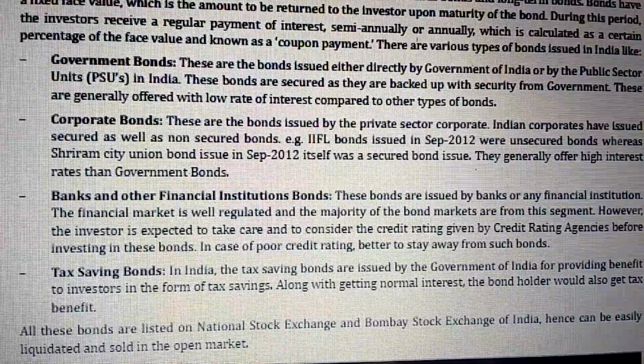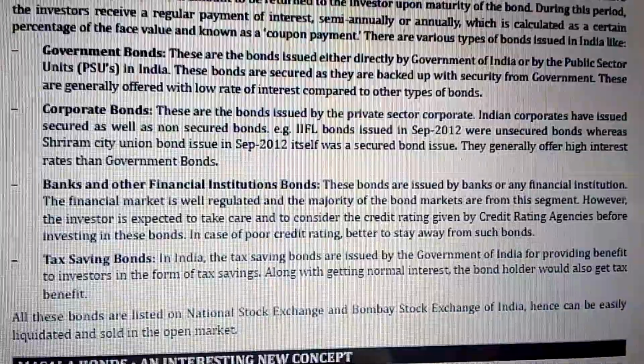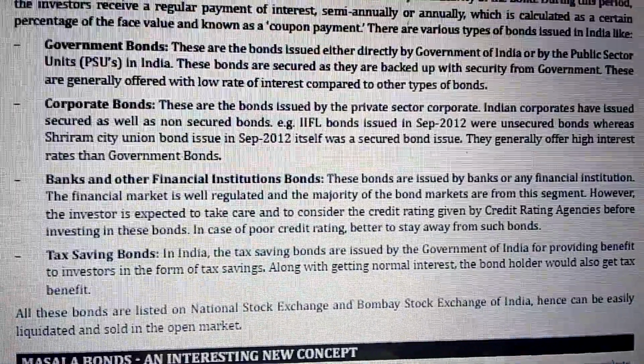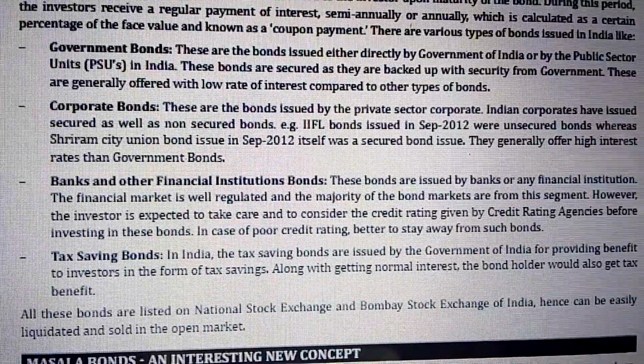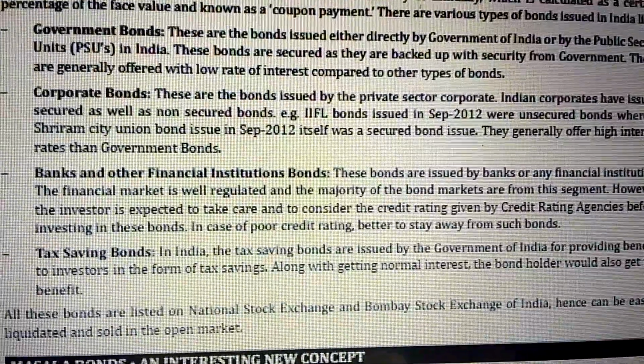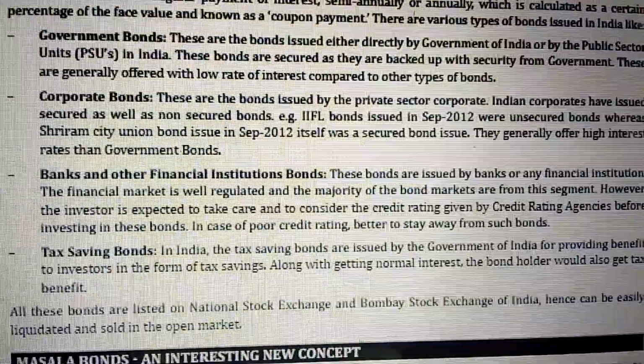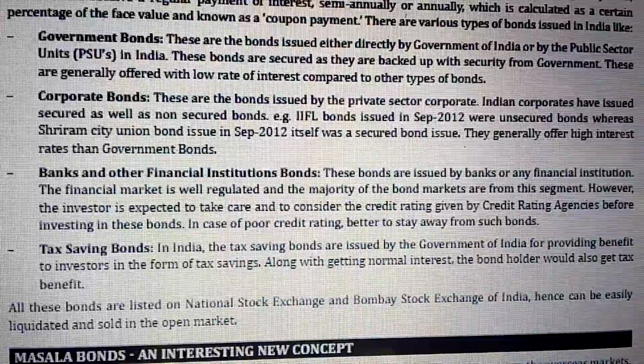Corporate bonds. These are the bonds issued by the private sector corporates. The Indian corporates have issued secured as well as non-secured bonds. IIFL bonds issued in September 2012 were unsecured bonds, whereas the Shriram City Union bond issue in September 2012 itself was a secured bond issue. Now, they generally offer higher interest rates than the government bonds.